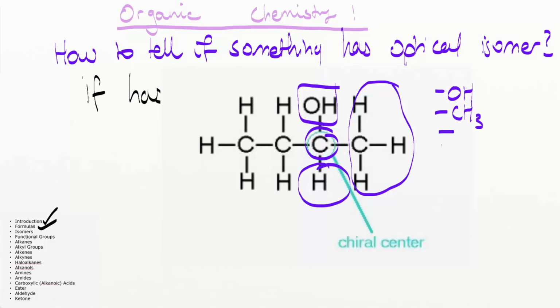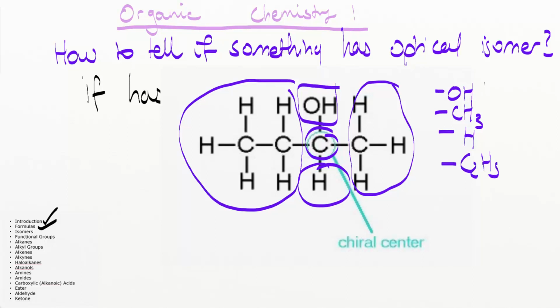On the bottom here, it's bonded to a hydrogen. And on the left over here, it's bonded to 2 carbons and 5 hydrogens, C2H5. So if we have a look at all the things that the carbon's bonded to, we can see that it's bonded to 4 separate different things. Therefore, as this picture indicates, this is considered a chiral center. Since it has a chiral center, it's going to have an optical isomer.